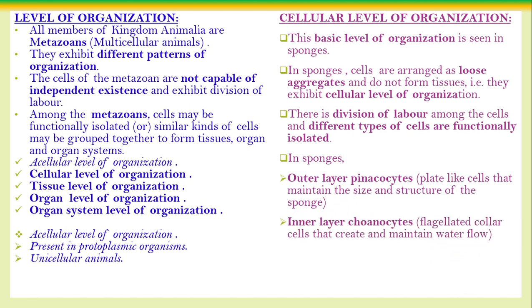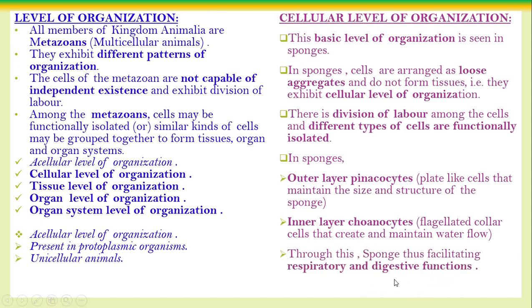Similarly, in the inner layer there are the coinocytes. They have flagella, so the flagellated collar cells produce the water current. The sponges live in an aquatic medium. By the movement of the flagella of the coinocytes, the water current is produced. Through this water current, they facilitate respiration and also the digestive function. Through the water movement, oxygen-containing water comes in and goes out.